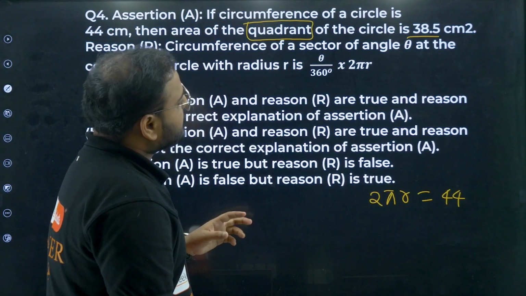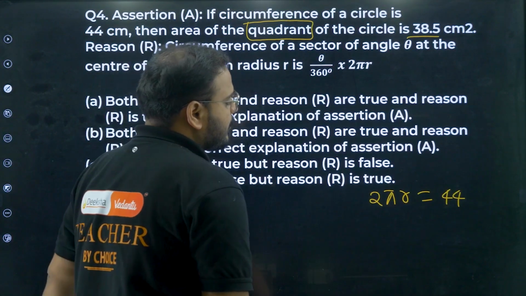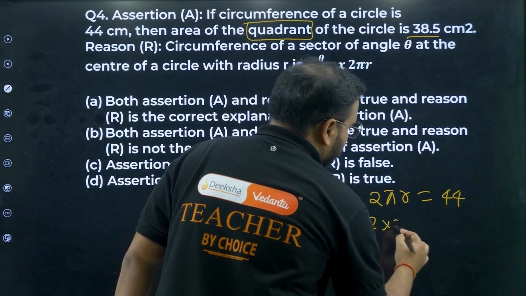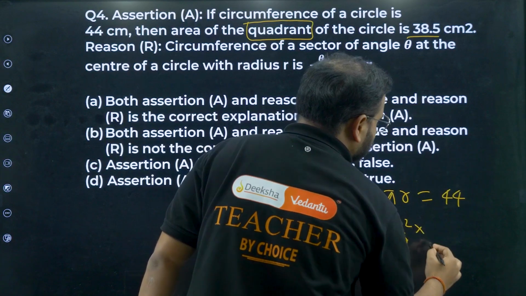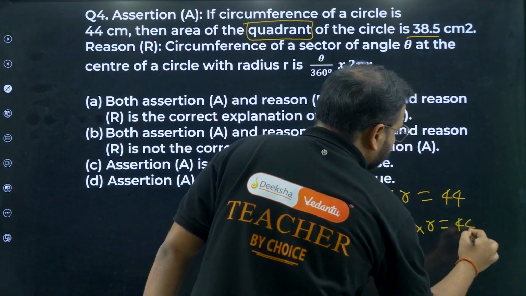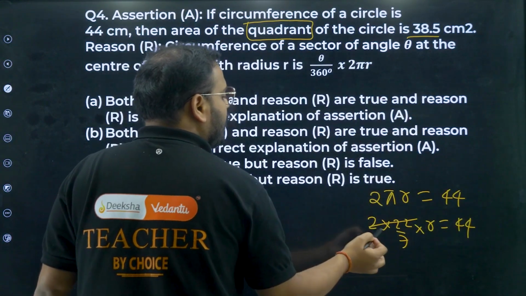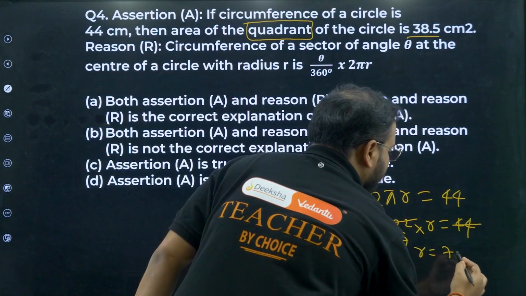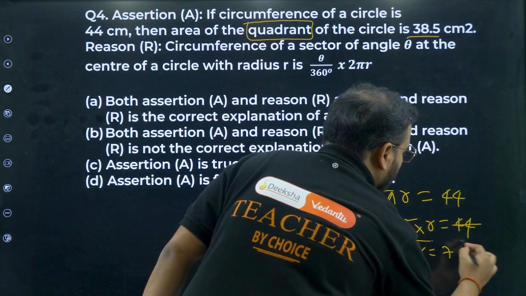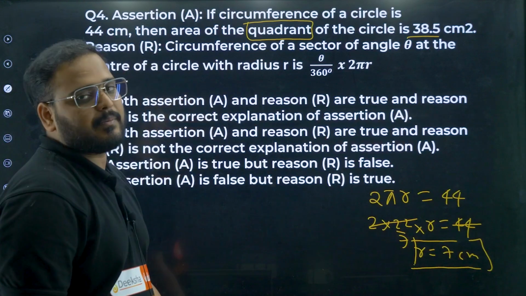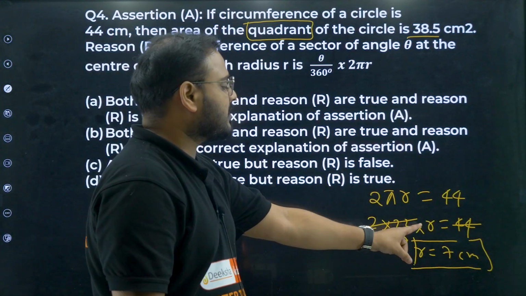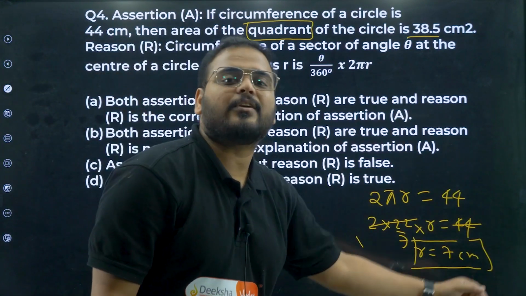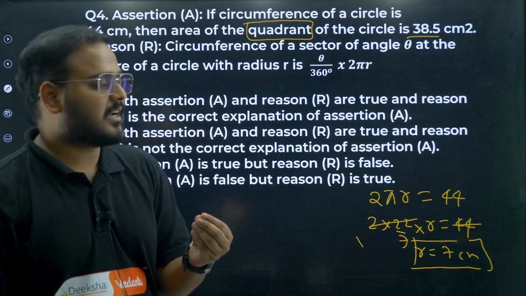Okay, sir. Please check now. First find the r value from here, bacha. So 2 into 22 by 7 into r equals 44, sir. Please check now. 22 and 44 cancel. What is it, sir? r equals 7 centimeters. If you're not sure, please do the calculation, bacha. You can get the same answer. Don't worry about it. Keep r over here, take everything on the other side. You're going to get the answer as r equals 7 centimeters only.